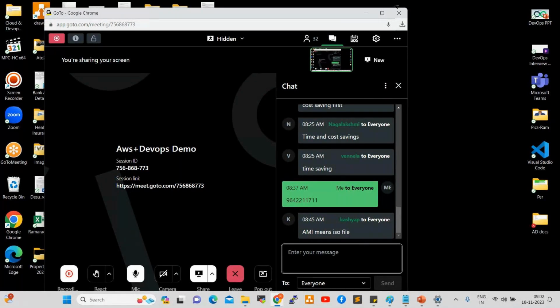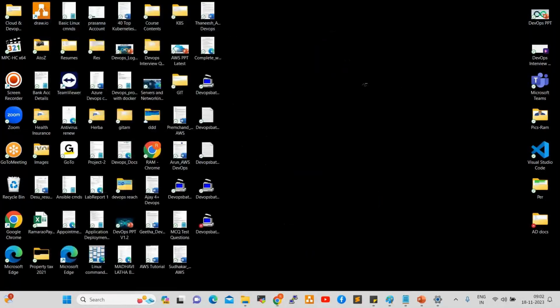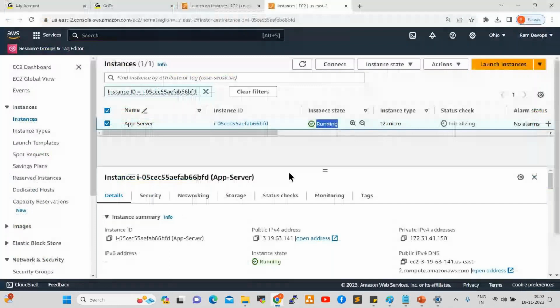Someone asked this question. Now, how can we connect to our server? If you want to connect to this server, we require the public IP and also the key pair. Through PuTTY we can connect to our server.